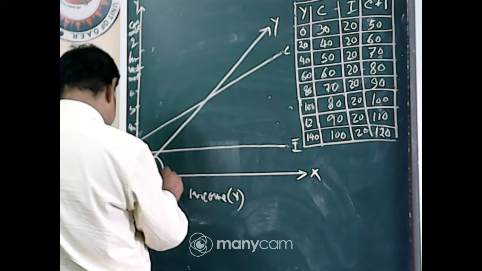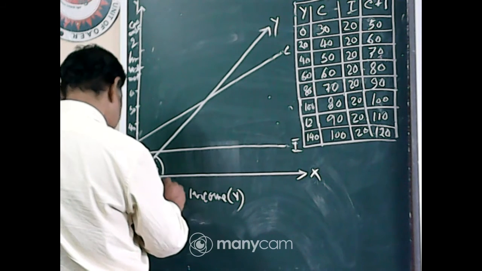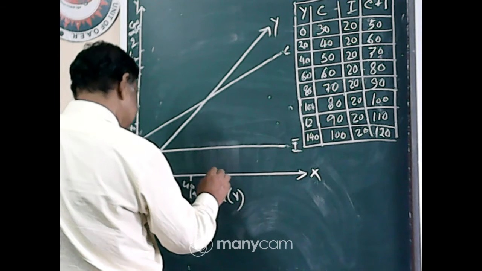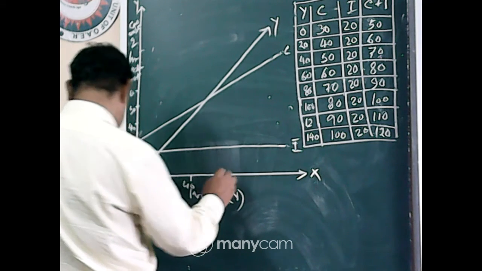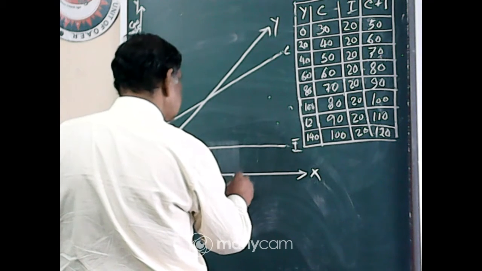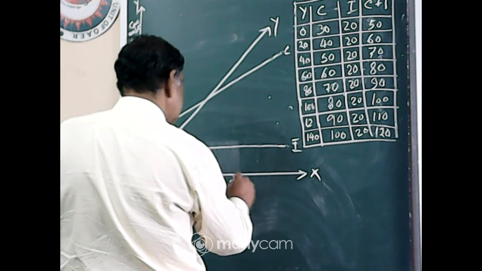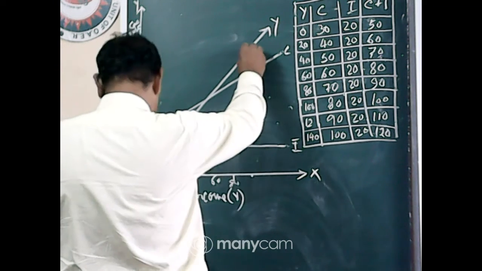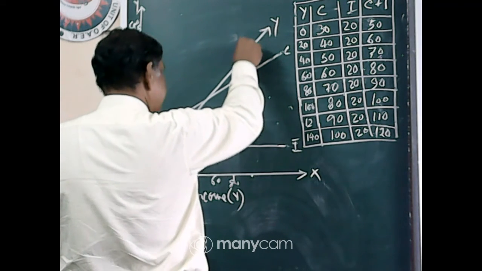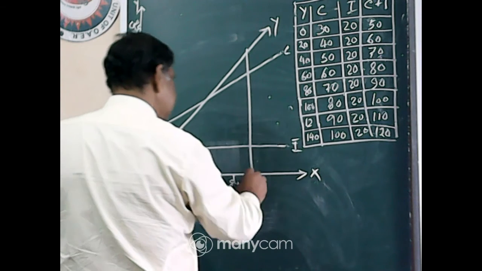It is also divided into 20, 40, 60, 80, then 100.